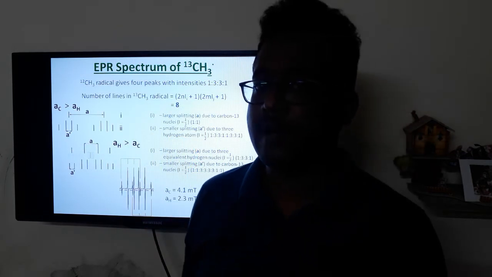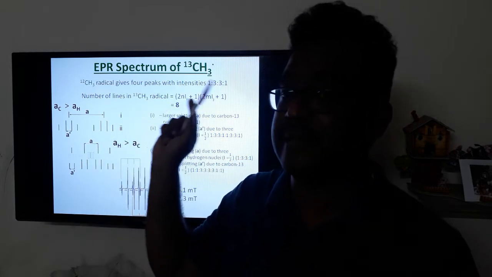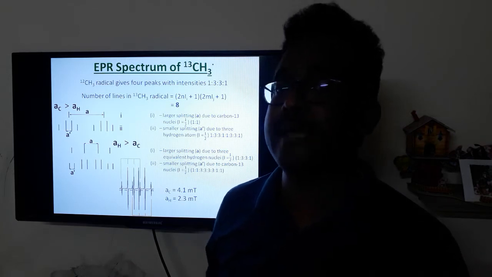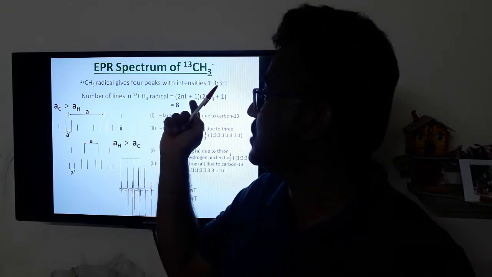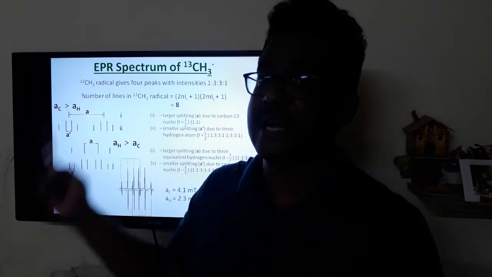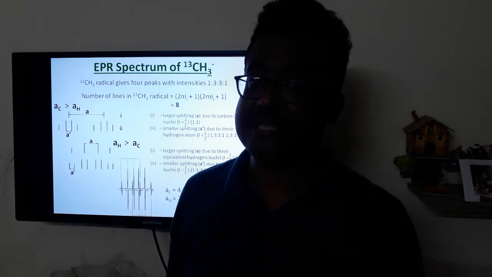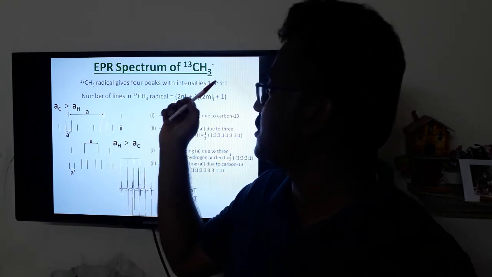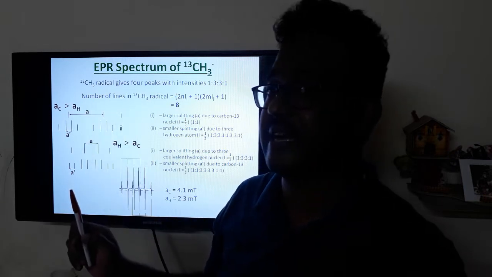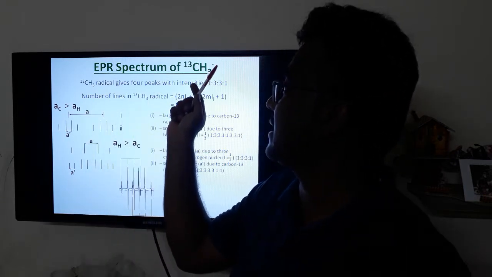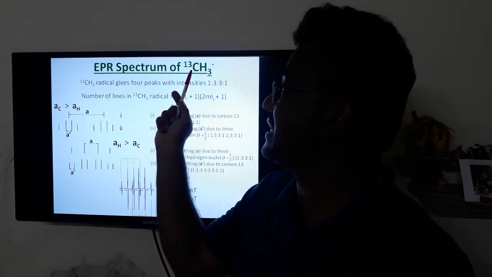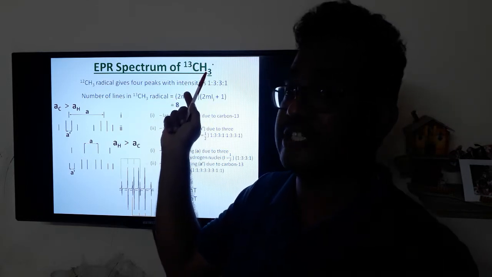The next example is the EPR spectrum of the C13 labeled methyl radical. We know that the methyl radical can give 4 peaks with the intensity of 1:3:3:1, because carbon 12 does not have an I value. It has I equal to 0. So the splitting, the hyperfine interaction, happens only with the 3 equivalent hydrogen atoms. But in this case, the unpaired electron can interact with 2 different nuclei: one is C13, another one is the hydrogen nuclei.